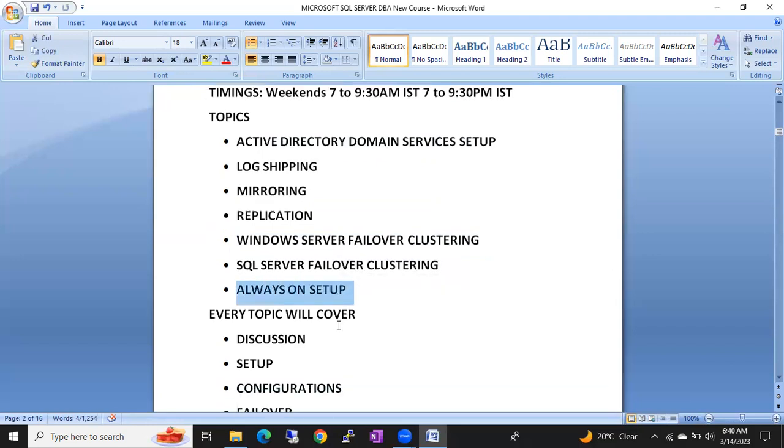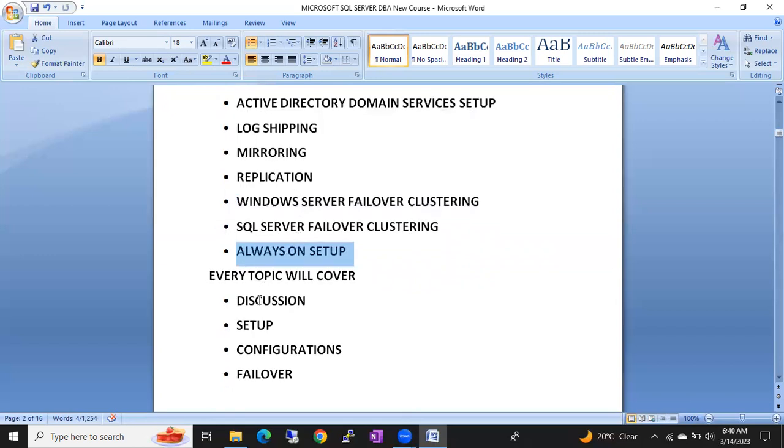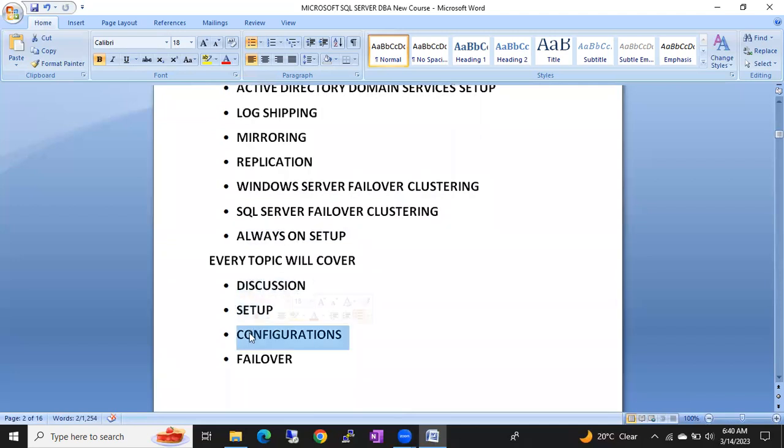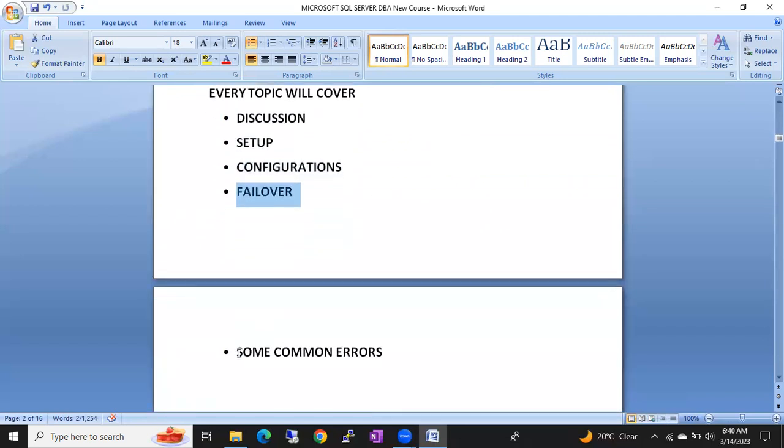Finally, Always On: what is meant by Always On and how to configure it. So all these 7 topics will be covered under HA and DR concepts. For every topic we will first discuss, then I'll show you the setup and configurations, failover and failback, and some common errors on that topic. In Always On and in clustering, what common issues you are going to face in the organization, how to fail over the cluster and how to fail back. We are going to discuss from the interview point of view, guys.